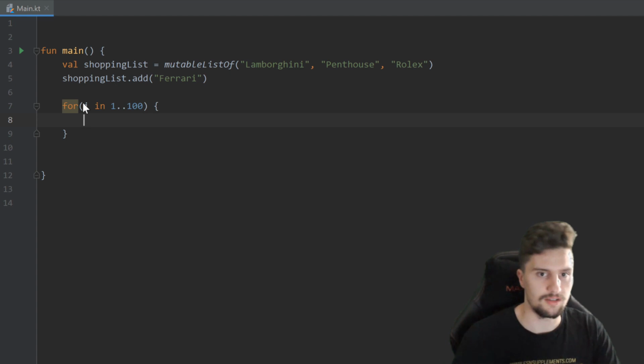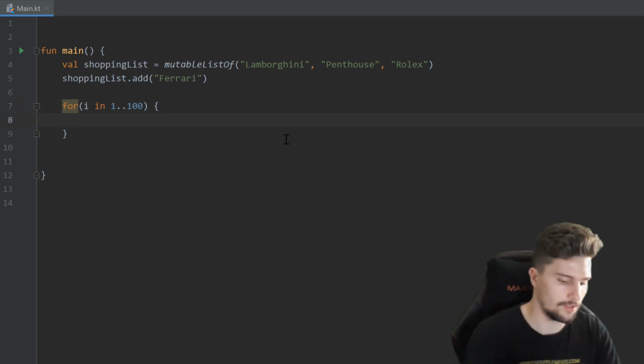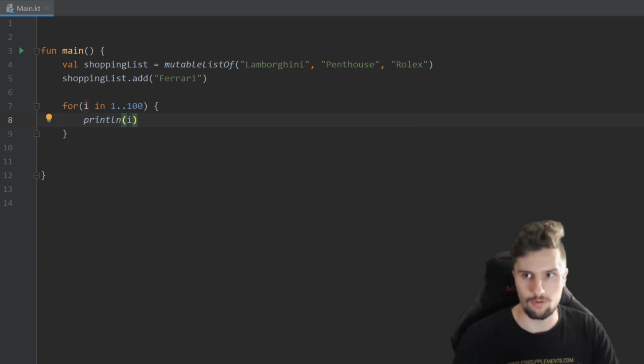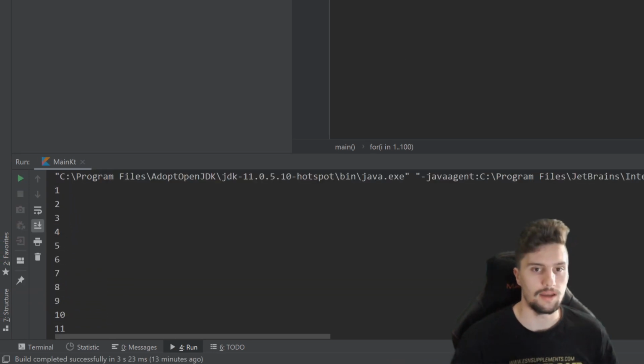That will just assign the values 1, 2, 3, 4, 5, and so on to i, and execute this piece of code 100 times. So if we would now print i and run our program, then you will see that Kotlin will print 100 numbers here to our console. And those are already the basics of for loops in Kotlin.